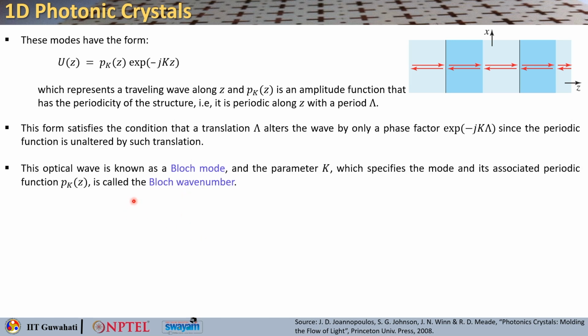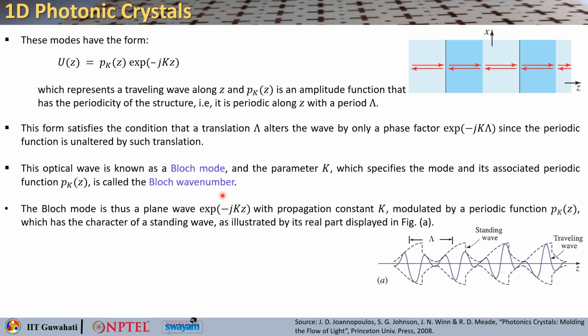So the optical wave here is known as a Bloch wave, and the parameter K that you see specifies the mode and its associated periodic function p_k(z), okay, and that is nothing but the Bloch wave number. So these are important terms to understand in a periodic structure, and that is how the electromagnetic modes evolve along a periodic structure.